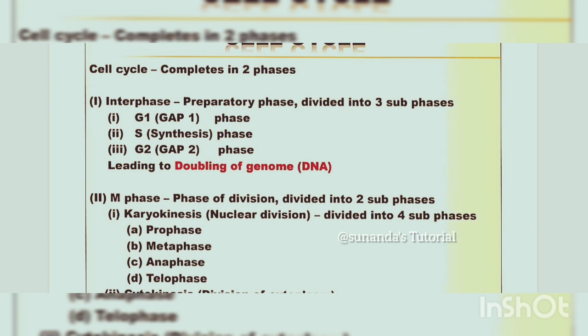The cell cycle completes in two phases. The first phase is the preparatory phase, where the cell prepares itself for the upcoming mitosis process. So interphase is again subdivided into three phases. One is G1 phase or gap 1 phase. Second is S phase or synthesis phase. Then G2 or gap 2 phase, leading to doubling of the genome. Actually, in S phase, DNA replication and DNA duplication occur.